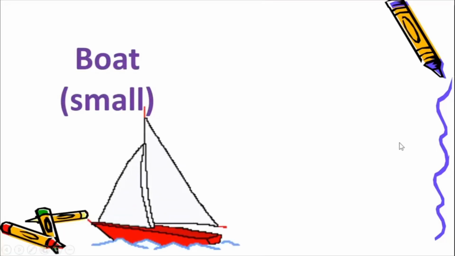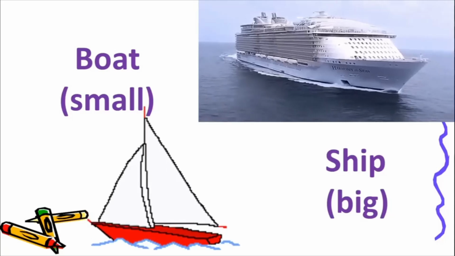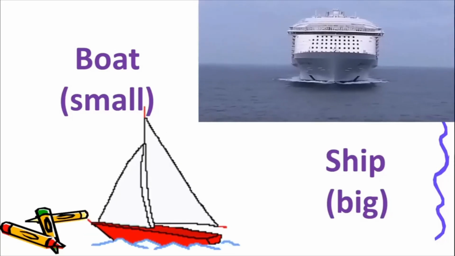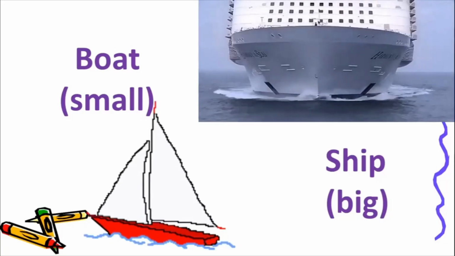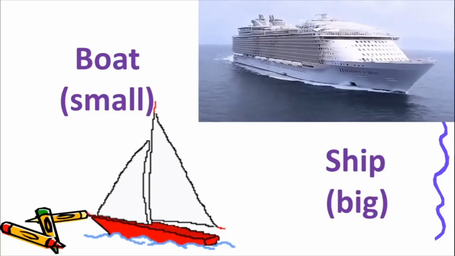Before that, let us look at the difference between a boat and a ship. So see, a boat also sails on water, but it is smaller in size. So a boat is small and a ship is big. That is why you will see that boats sail on rivers which are smaller, and the ship cannot sail on a river because the river might be small.